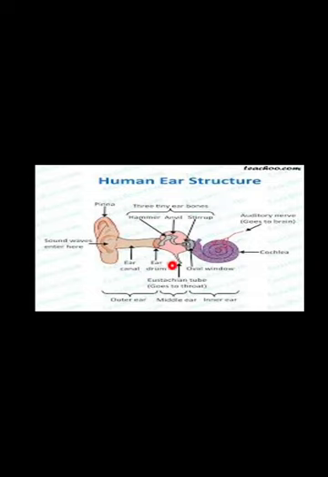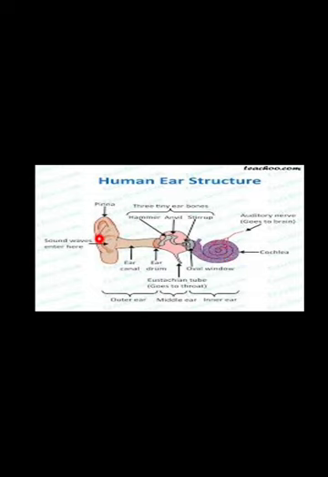You can see there is a tube which connects our ear to our throat. Our three organs, that is the ears, nose, and throat, are connected with each other through tubules. So the eustachian tube is the tube which connects our ear to our throat. The inner part of our ear consists of a coiled tube-like structure. This is called the cochlea, which is filled with some fluid.